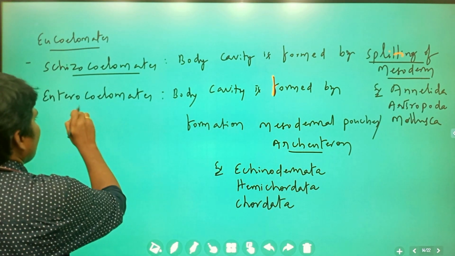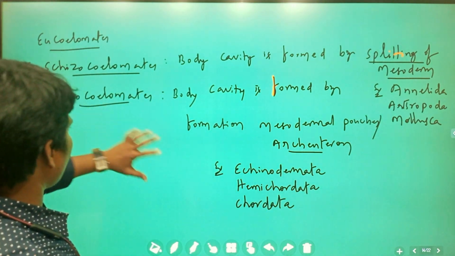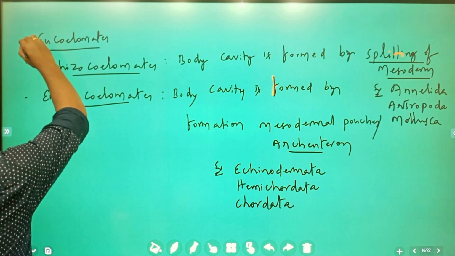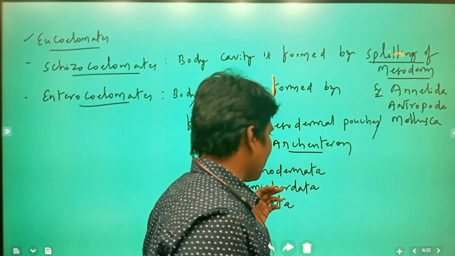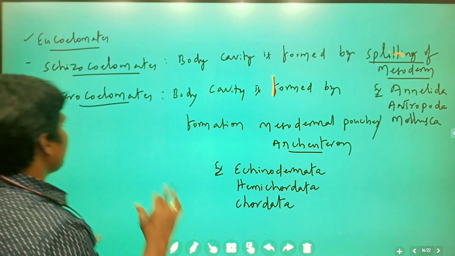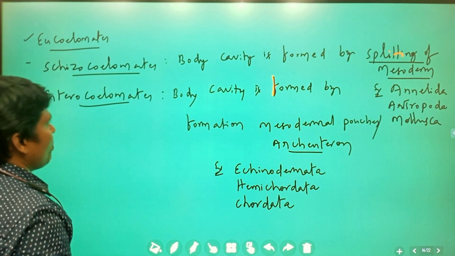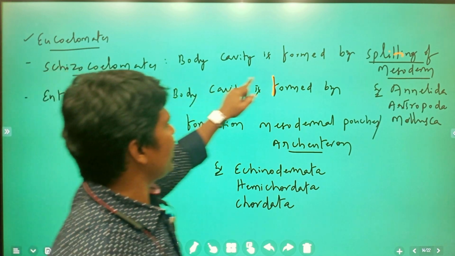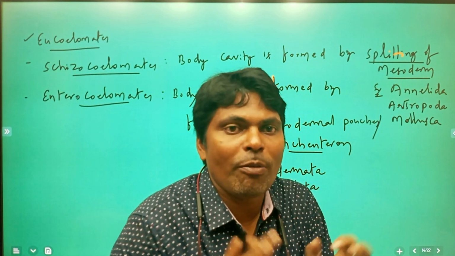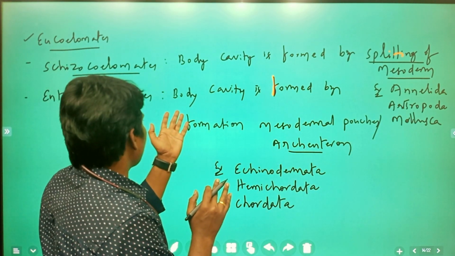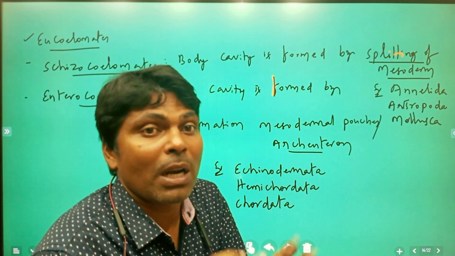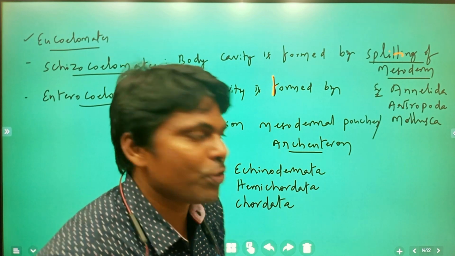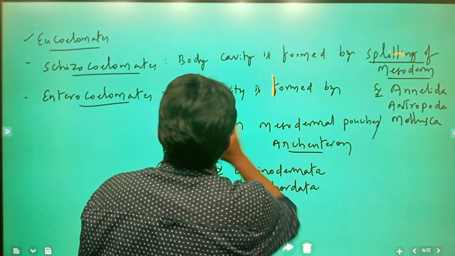Anyhow, you should remember that in eucoelomates, Annelida, Arthropoda, Mollusca, Echinodermata, Hemichordata, Chordata, it is again differentiated into schizocoelomates and enterocoelomates. In schizocoelomates, the body cavity is formed by splitting of mesoderm. In enterocoelomates, the body cavity is formed by the formation of mesodermal pouches, archenteron pouches.